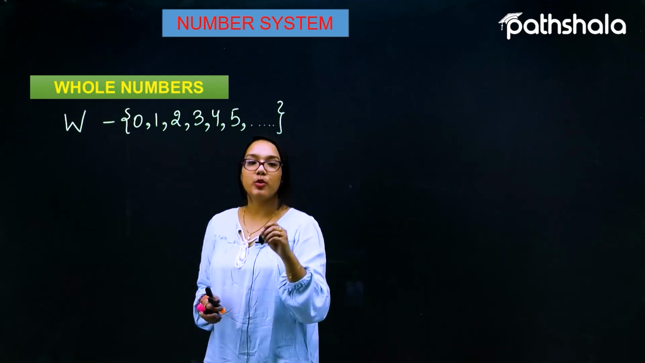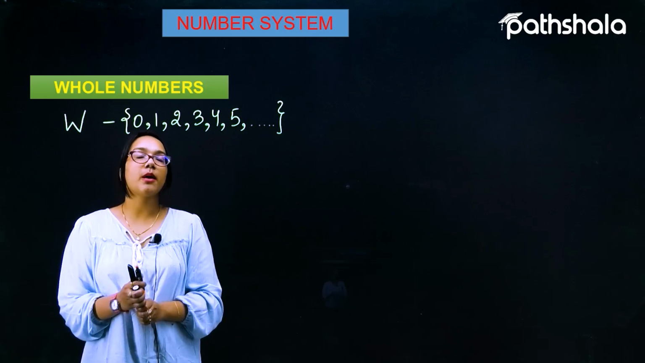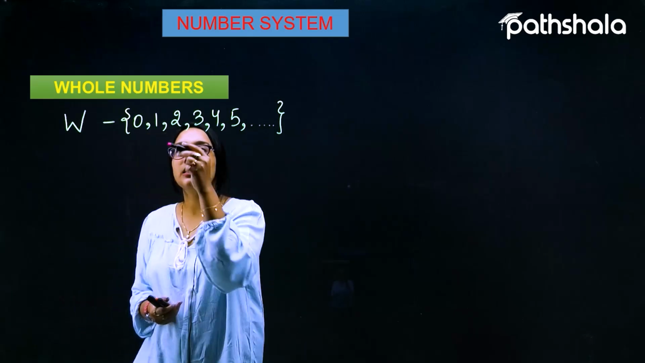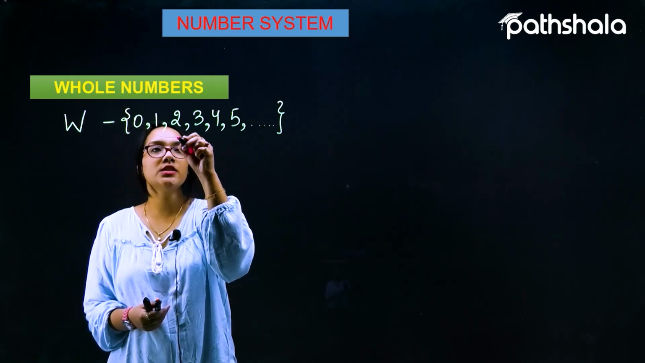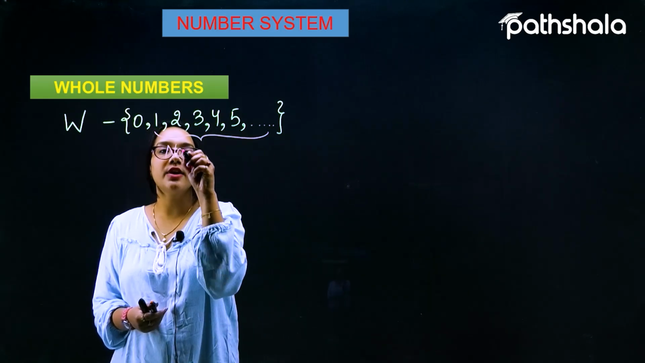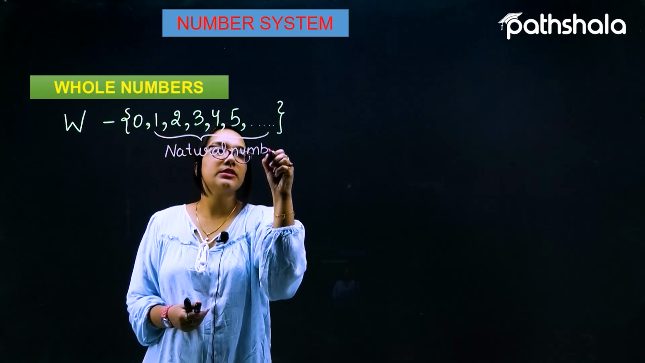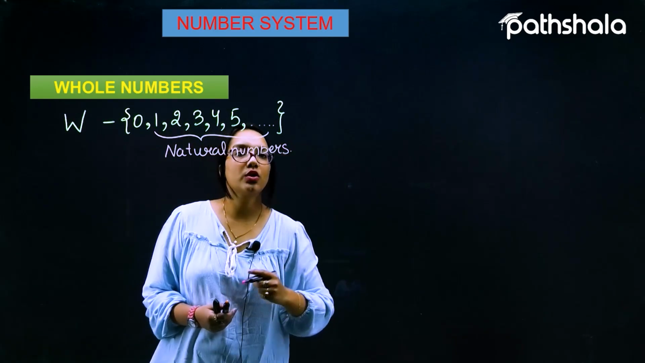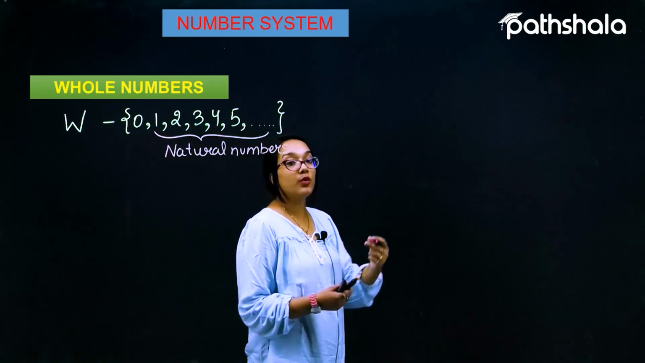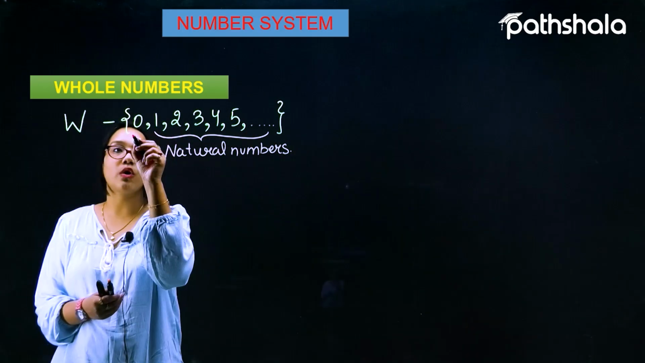Let us suppose I talk about a very important note over here. What is the important note? If I talk about the numbers that are starting from 1, we can see that the numbers 1, 2, 3, 4, 5 and so on are also called natural numbers. As we know, these numbers are called the natural numbers. So the whole numbers can also be defined as such numbers which involve the natural numbers along with an extra number, which is called 0.